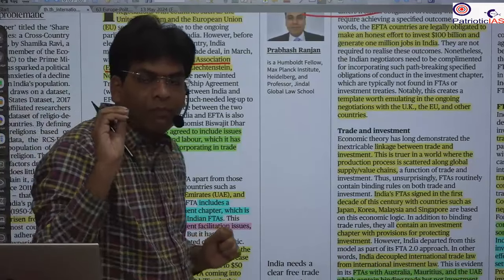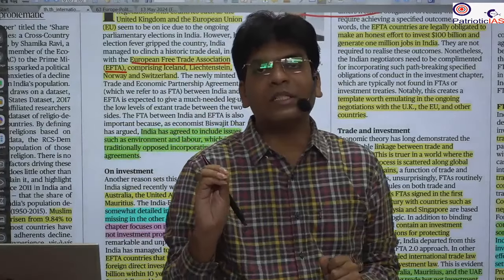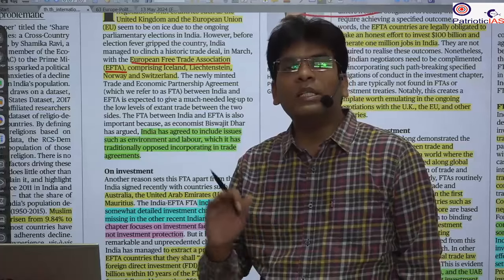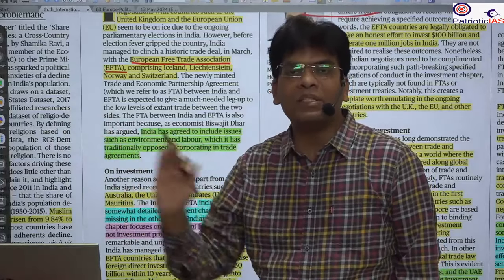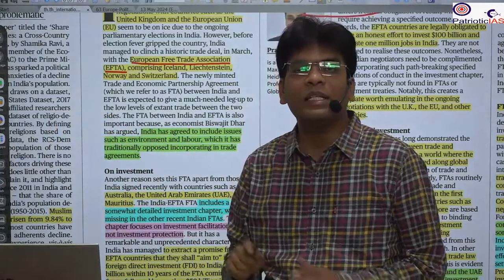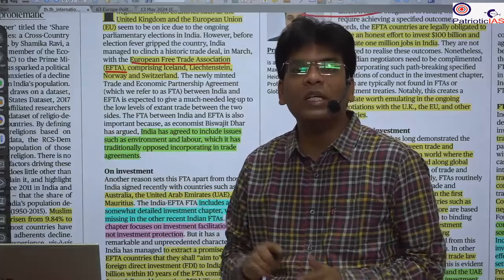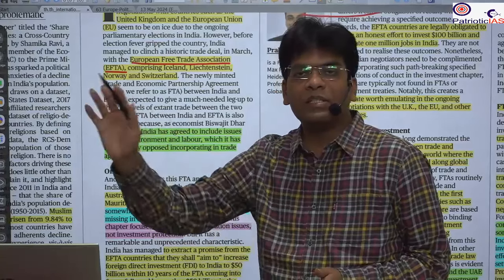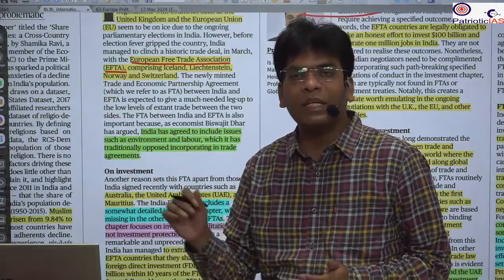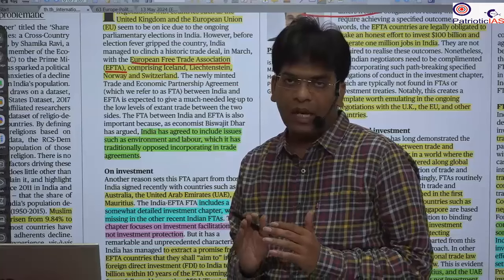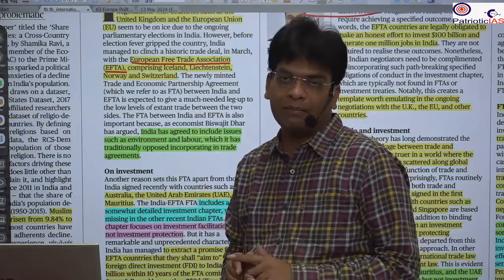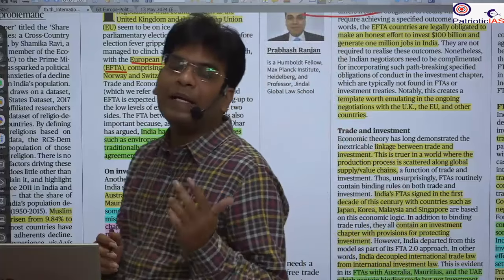We emphasized the trade area, not the investment area, because in the investment area companies start filing cases against the Indian government or Indian companies, and bring them into international courts and jurisdictions where India faces difficulty. That's why now the focus is only on the trade agreement, which is sometimes binding as well.